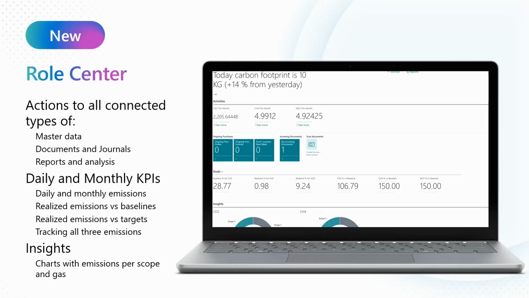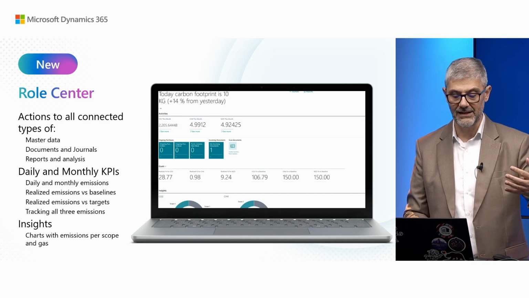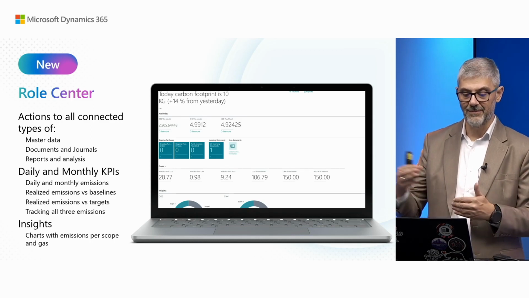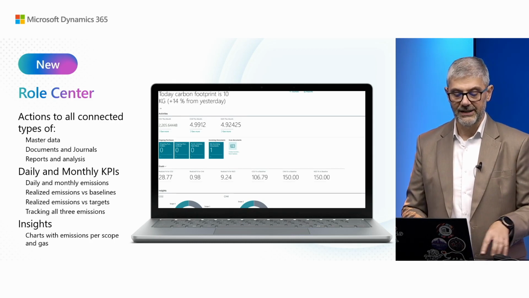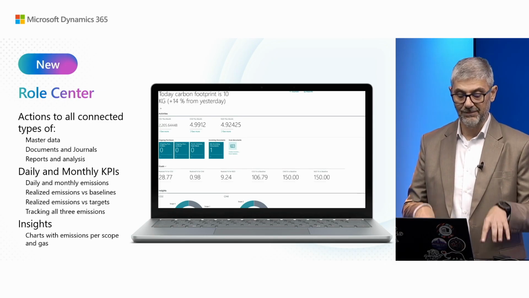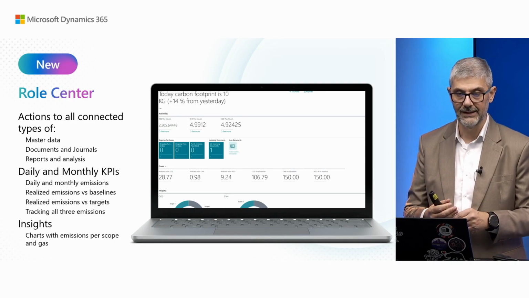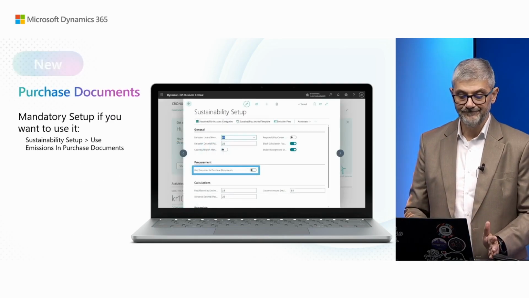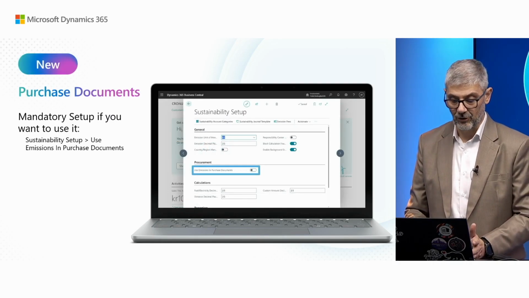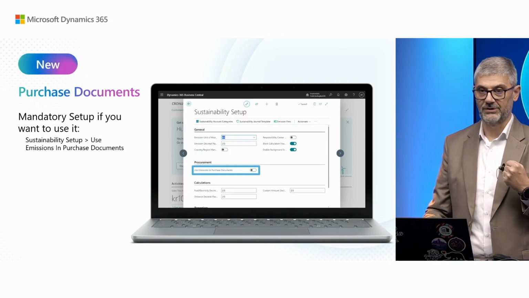So let's take a first glance at the Role Center. You will see in the first place what you can find there. You can find master data related to ESG, documents and journal reports, analysis. Then a lot of KPIs, from daily and monthly emissions, realized emissions versus baselines or versus targets, tracking all three different emissions, plus additional insights through charts with emissions per scope and gas. Then we have purchase documents, as I mentioned, and what is important.